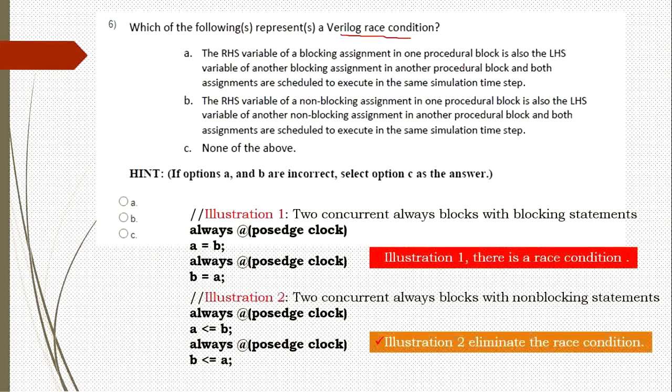Means there are two procedural blocks like this. Here this is one procedural block, this is another procedural block. They are telling the RHS variable of one block will be the LHS in the other. So this is RHS B, LHS in the other. This is blocking. So here it is non-blocking. If we implement the same thing with blocking and non-blocking operators, the first illustration using a blocking assignment will give a race condition. Okay, that's why the first statement is true here. A is the answer.